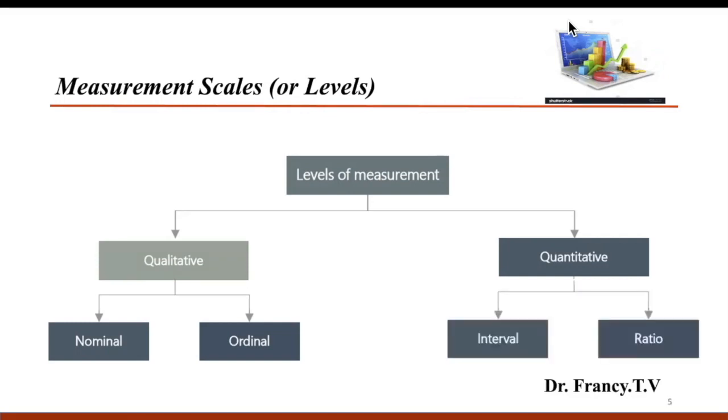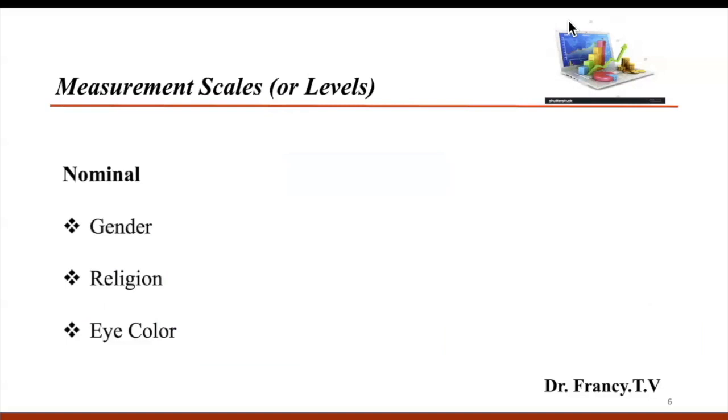Numerical variables are measured either on interval scale or on ratio scale. The distinction between the two depends on the nature of zero. If zero is relative and does not represent the absence of an attribute, the measurement level is interval. On the other hand, if the zero is absolute and represents the absence of the attribute, the measurement level is ratio. I can make more clarity on this by taking examples.